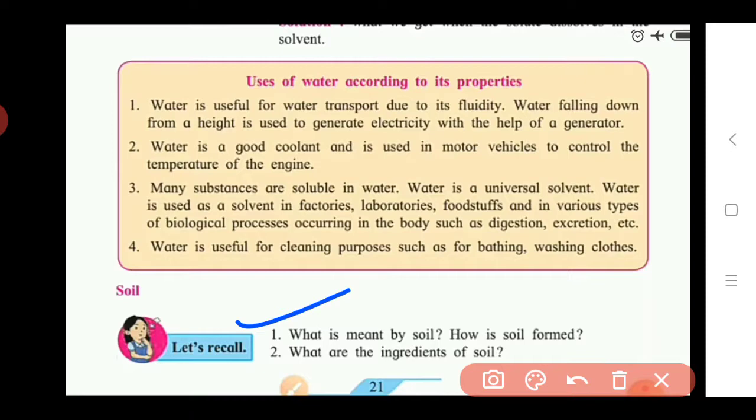In which heat, cold and rainwater cause the weathering of bedrock. Means this concept we studied last year. What happened during the soil formation? Here, due to the change in climate, that is due to a lot of heat, also the cold condition, and due to heavy rainfall or rainwater, what happened? These processes carry out the weathering of the bedrock.